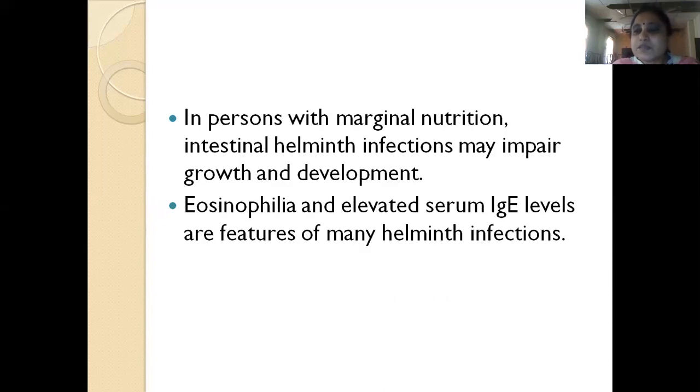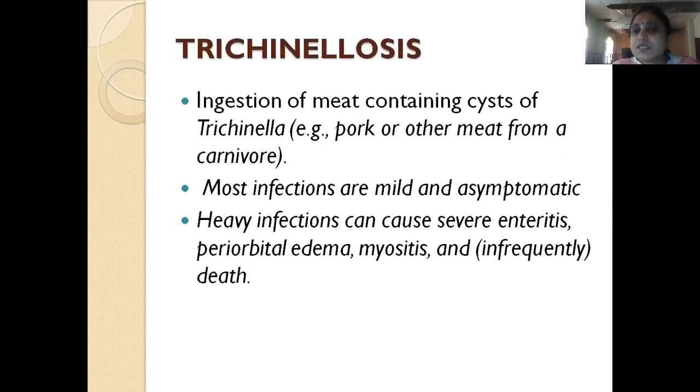In patients with marginal nutrition, these intestinal helminthic infections may impair the growth and development of the person. And in most of the helminthic infections, the patients will have eosinophilia and elevated serum IgE levels. These are the cardinal manifestations of helminthic infections. Now coming to diseases proper, we'll deal with them one by one.